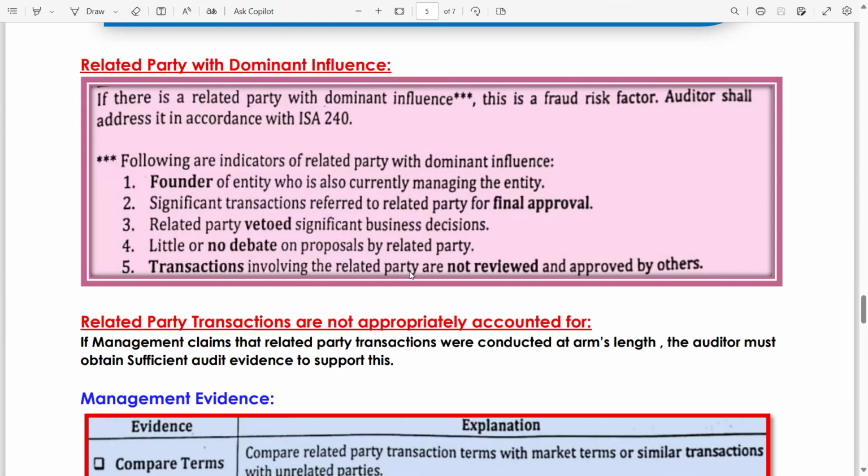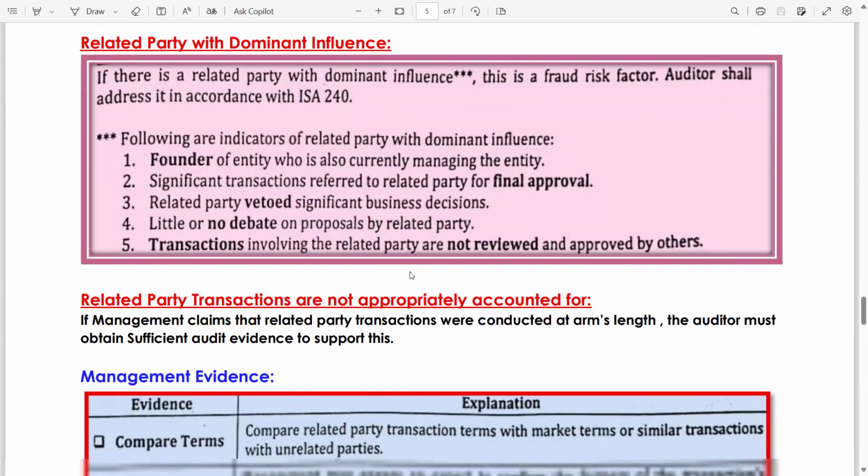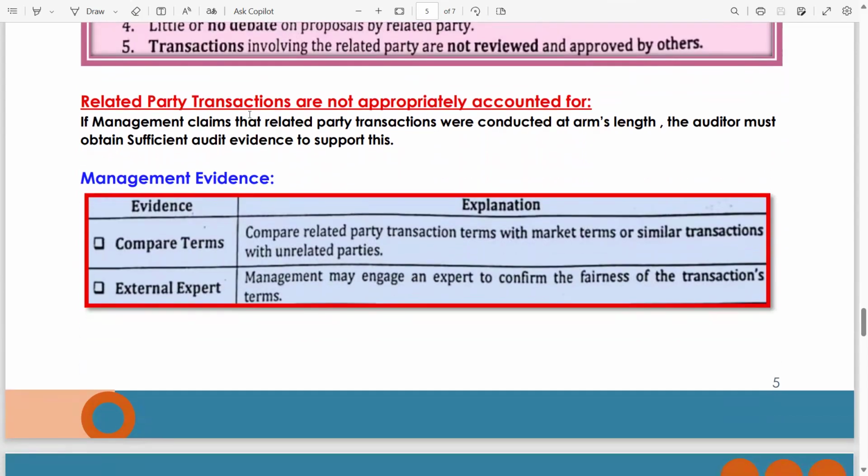So these are the cases due to which there is a related party with dominant influence, and this is considered as per ISA 240, which we have covered in block number 1. Now guys, related party transactions are not appropriately accounted for. It means if related party transactions are not appropriately accounted for, then what should be the management claim and the auditor's response? If management claims that related party transactions were conducted at arm's length, meaning on market terms and conditions, the auditor must obtain sufficient audit evidence to support this.